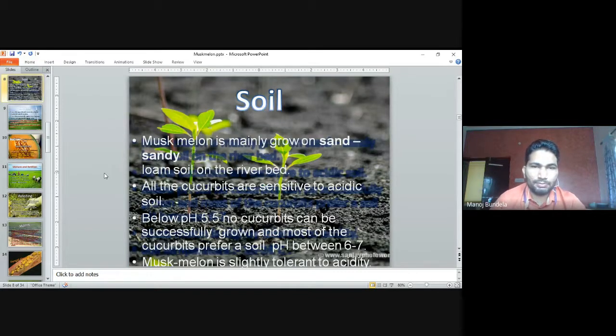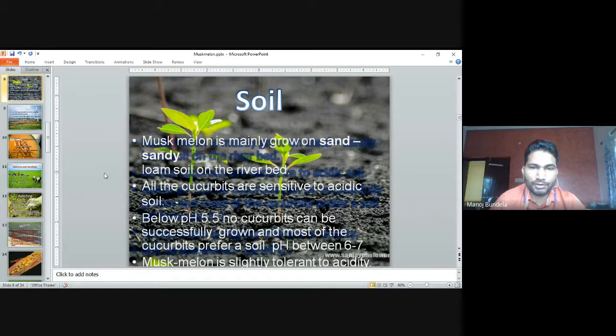Soil. Muskmelon is mainly grown in sandy soil or sandy loam soil on the river beds. So river bed cultivation is very important in the case of muskmelon. All the cucurbits are sensitive to acidic soil.